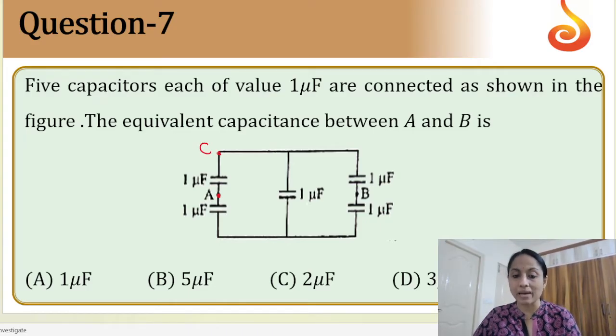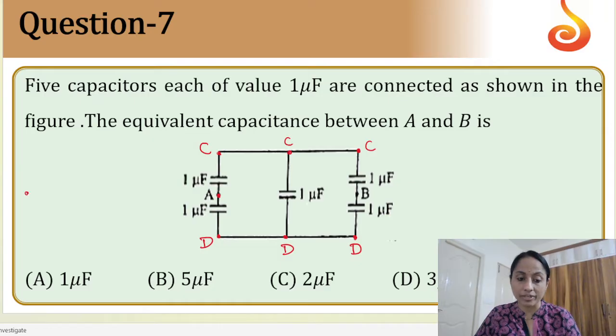Now when I go in this path, there are no more capacitors, no more devices, so even this junction is at the same potential. If I go this way, there is a capacitor, so the potential changes. But if I go this way, there is no device at all, so I can write this also as C. Going from the other side, there is a capacitor on its path, and whenever there is a device, there will be a potential drop. So I will consider this junction at some point D. Because there is no device here, this is also at D, and this junction is also at D.